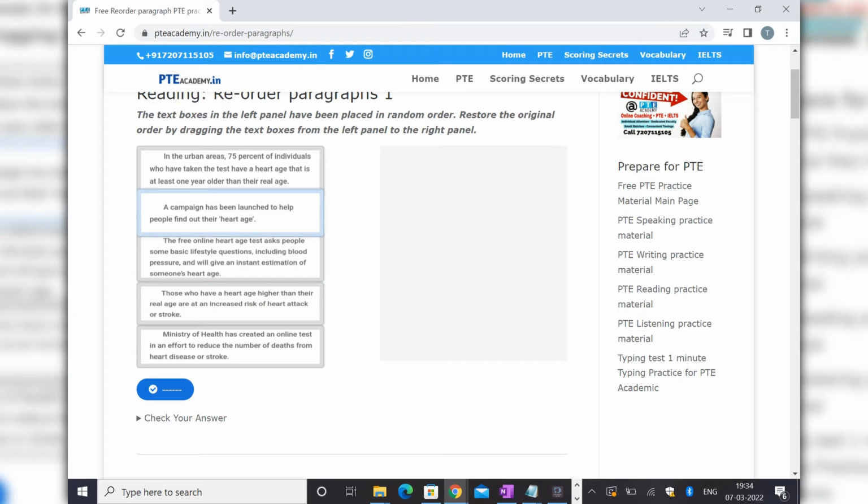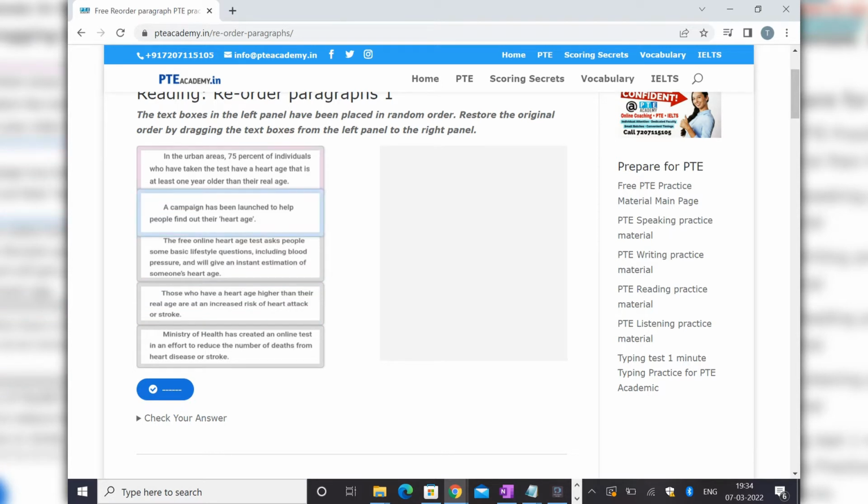As I said, the first sentence will always be an independent sentence, which introduces the topic and is not dependent on any other sentence. For example, if I say 'children play football' and 'they play football', 'children play football' will be the independent sentence, but 'they play football' is not independent, right? So let's find out which one is the independent sentence.